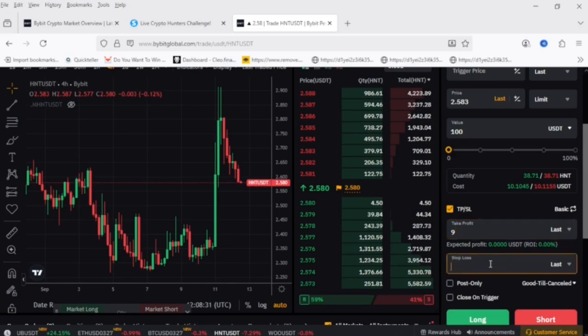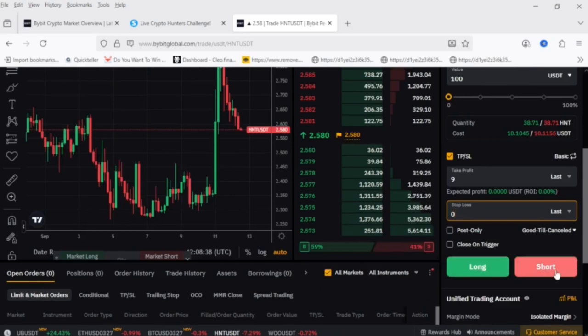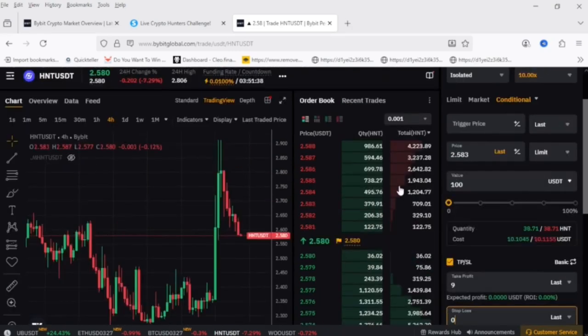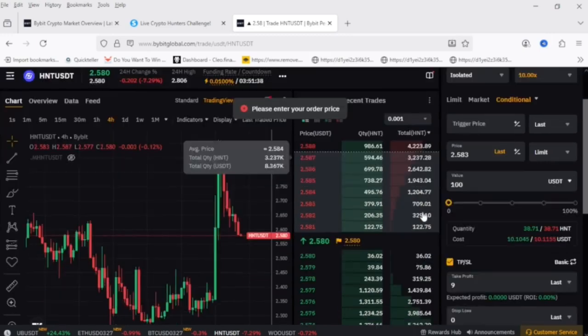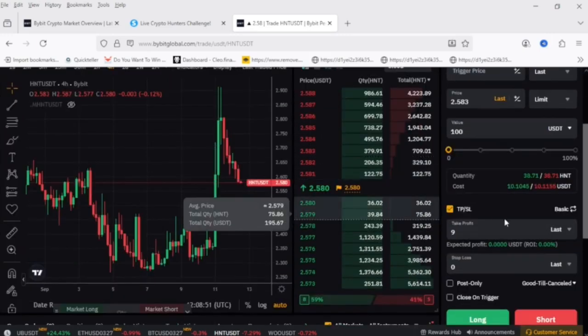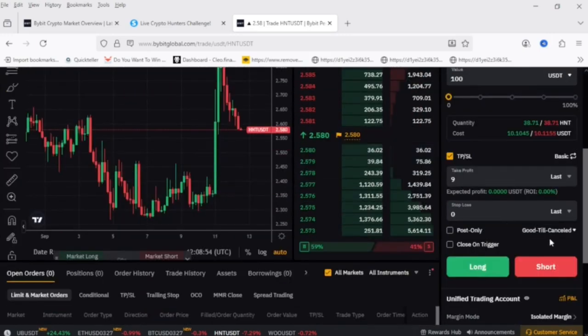appropriate boxes and then set it to good till cancel. And finally, click on the short button to open a short trading position in the order book. And just like that, you will successfully open a short trading position on the Bybit cryptocurrency exchange.